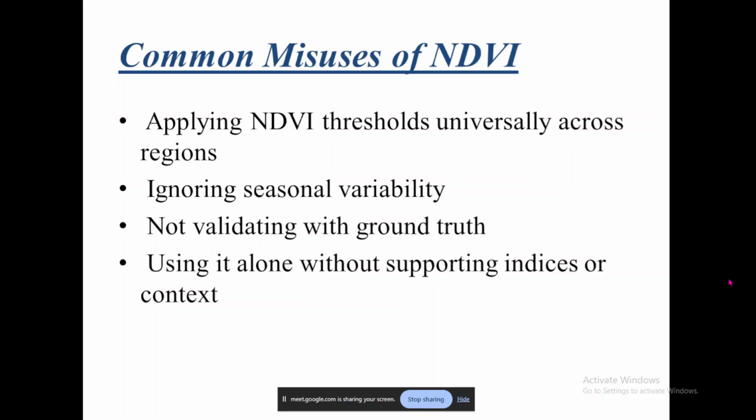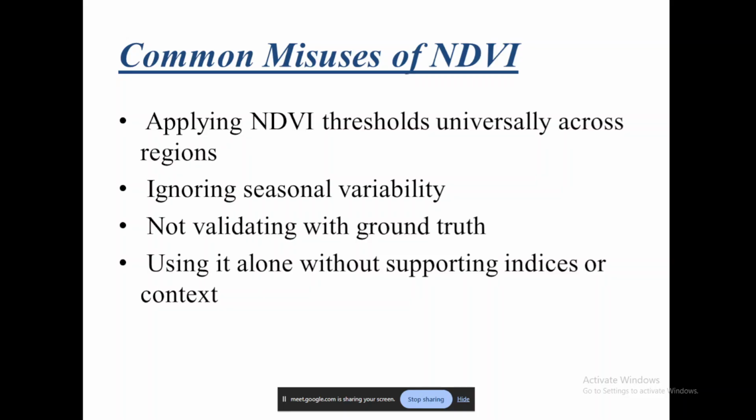Now, we also ignore seasonal variability. Let's say we are studying an image of the west coast of India, which receives precipitation from the month of June. In fact, almost from the onset of monsoon, mid of May until mid of November, it is a huge period wherein precipitation is received along the west coast of India.